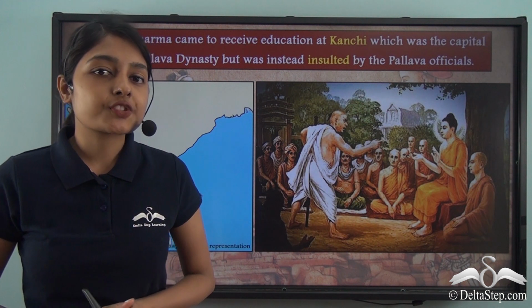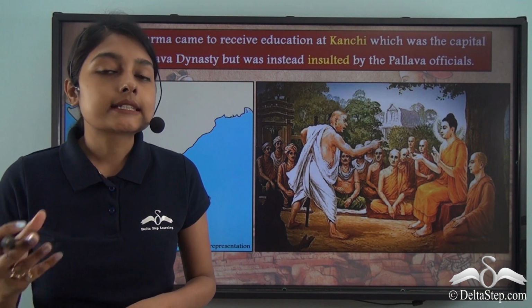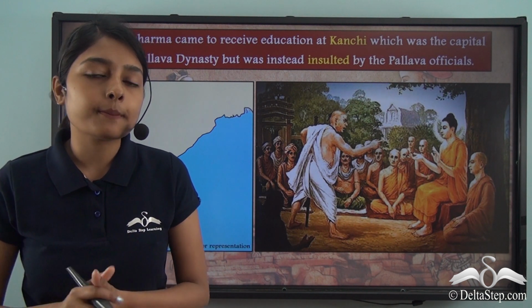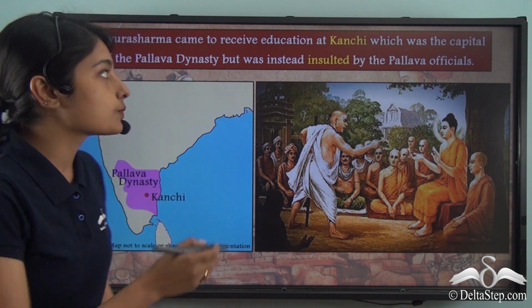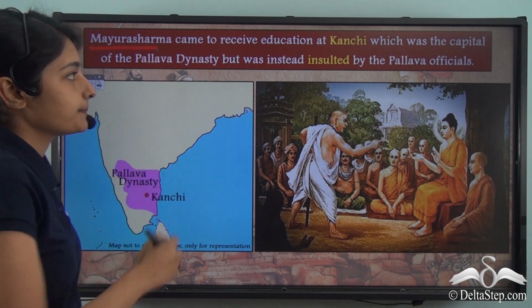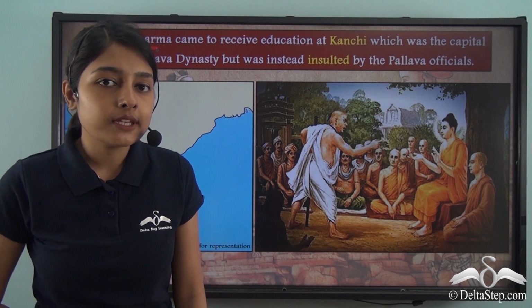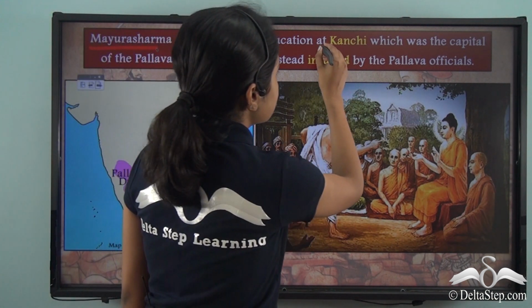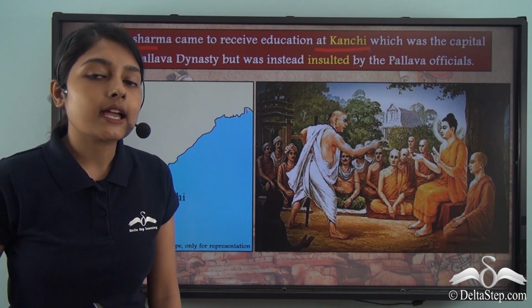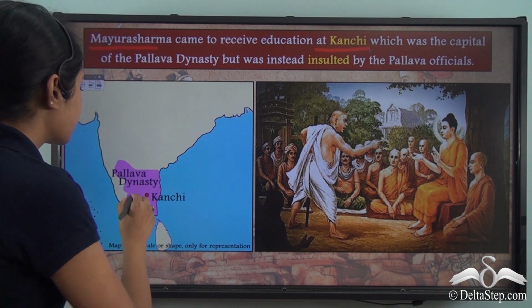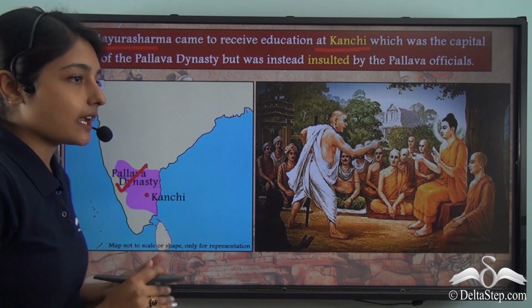The points we just raised bring us to a discussion on one such Brahmin. One such learned Brahmin in the Indian subcontinent was Mayura Sharma. And as a learned Brahmin, he came to receive education at Kanchi. Now you have to understand that Kanchi was the capital of the Pallava dynasty.